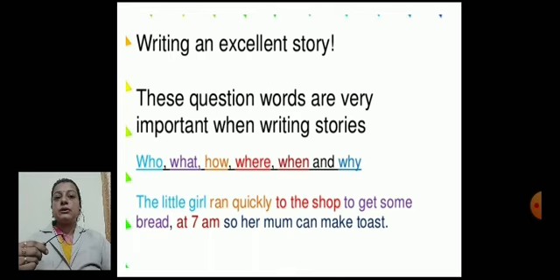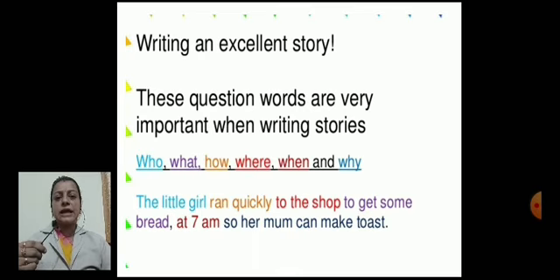Now, if we have to write a story, we have to keep many things in mind. So first of all, there is writing an excellent story. See, we all want to write a nice story, right? But to write an excellent story, we have to keep a few question words in mind. These question words are very important whenever we write any story: who, what, how, where, when, and why. See, an example is given with the help of color code here.